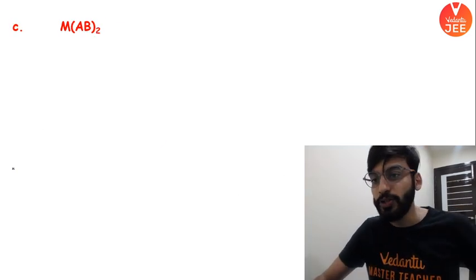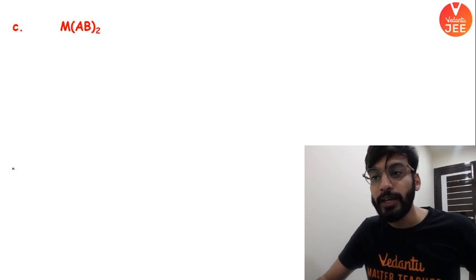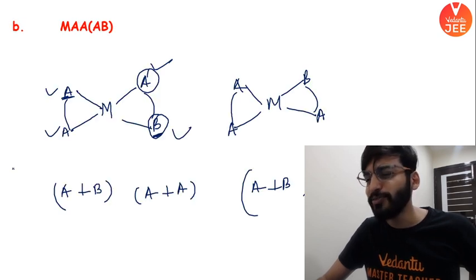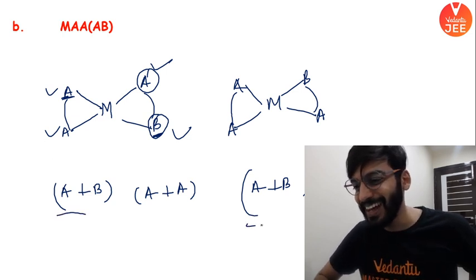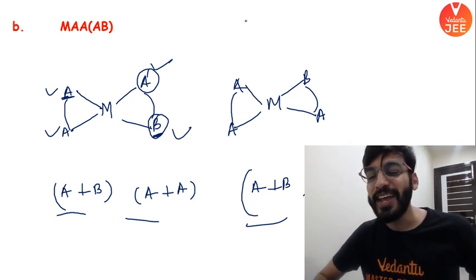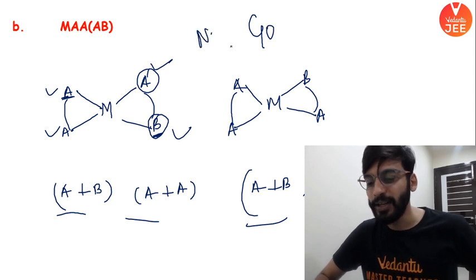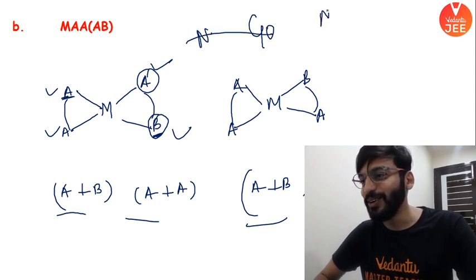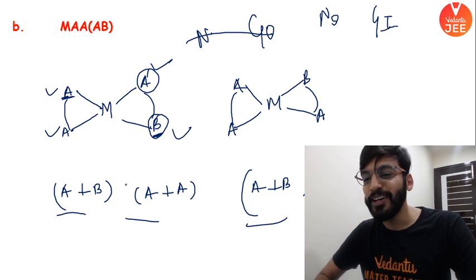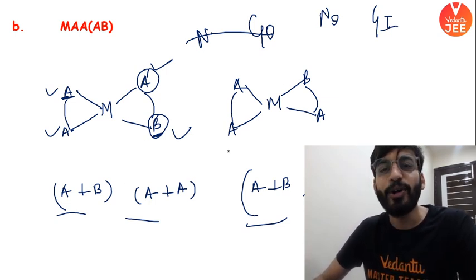Are you getting it? There will be a GI formation. Yes, there will be a GI formation or not. What would happen? It is just like the same. Yes, I was trying to confuse you here. Yes, yeah, you got it right. MAAB type, beta, no GI again. GI is not possible. So sorry, ये क्या करा मैंने? No GI. Right, because same combination, right? It appears as if it is going to give, but again, same combination.